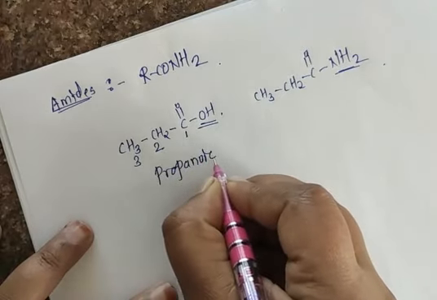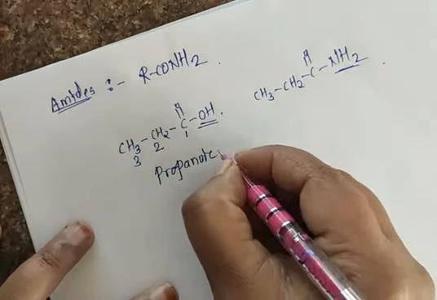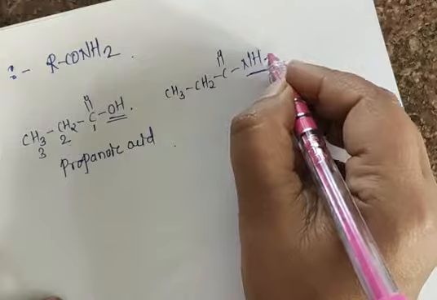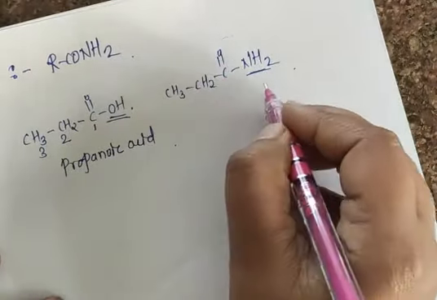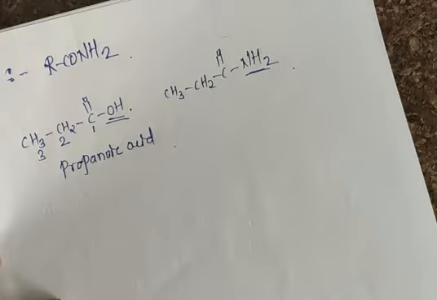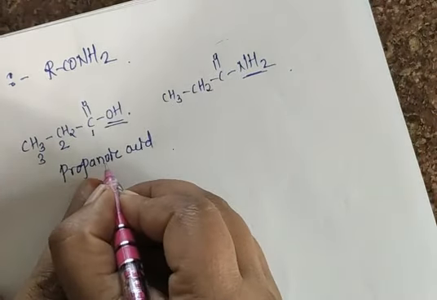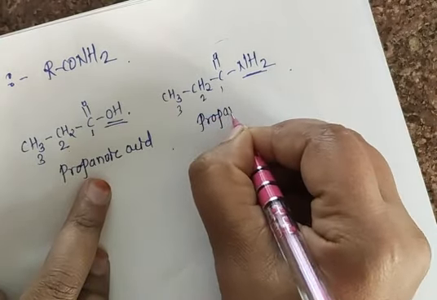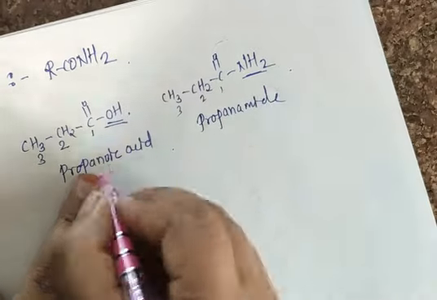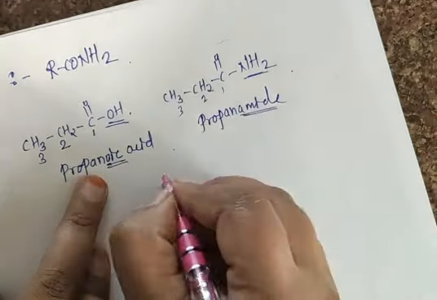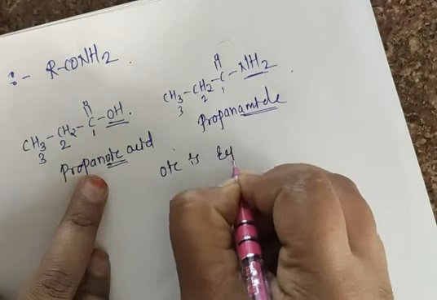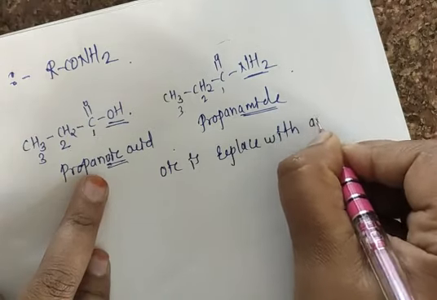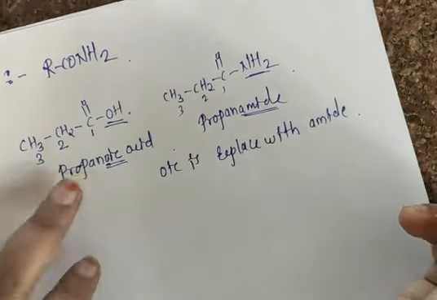I am getting 3, means propanoic acid. All of you know that if there is a presence of carboxylic acid, we have to use the OIC word here, propanoic acid. If there is an NH2 group, this OH is replaced with NH2, which means there is now an amide group. So in that case you have to write up to propane, 1, 2, 3, propanamide. Here this OIC is replaced with amide. Yes, OIC is replaced with amide here.